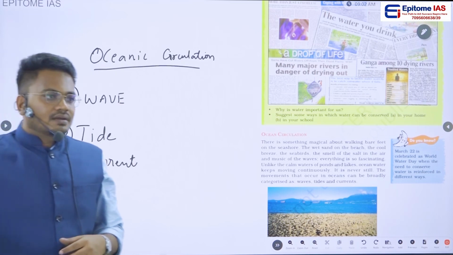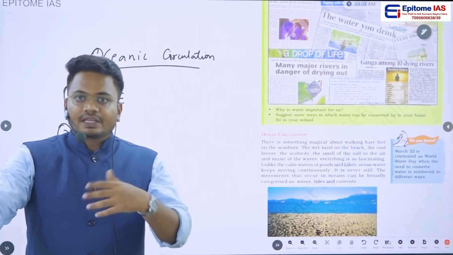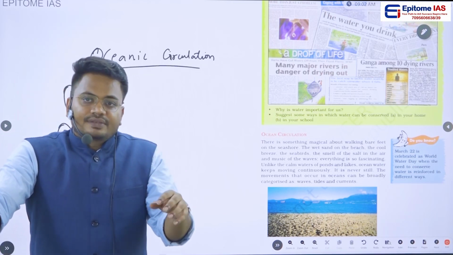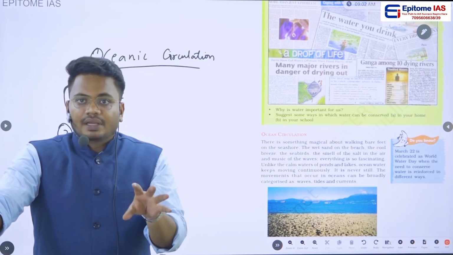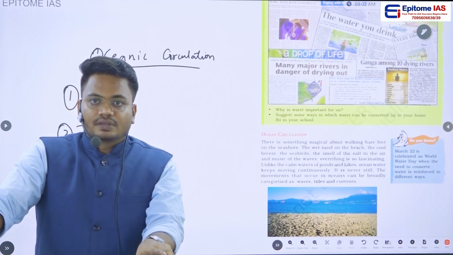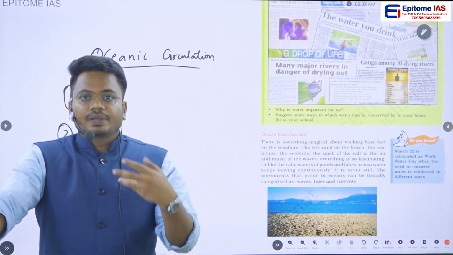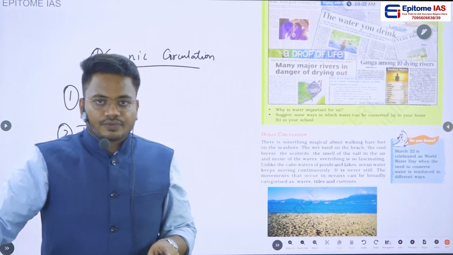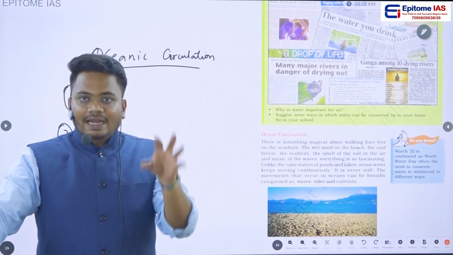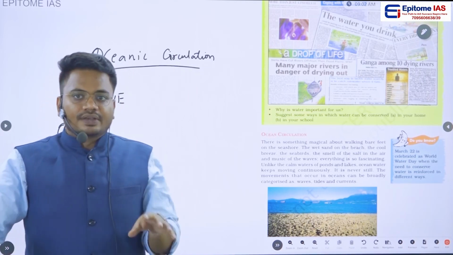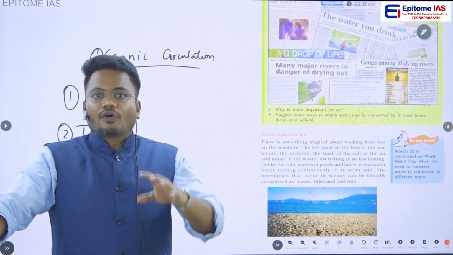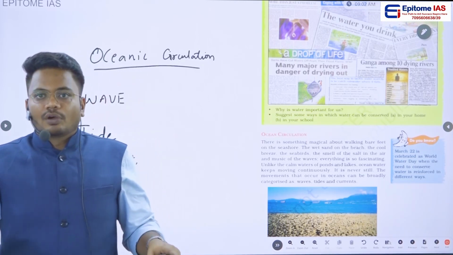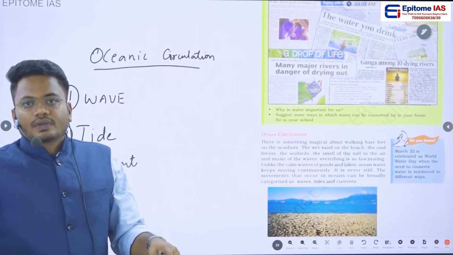Wave is nothing but an energy that is traveling across the surface of the ocean. Now, from where is this energy coming? This energy is coming from winds. Are you getting my point? So winds give energy to the water present on the surface of the earth. Because of that energy, we see the rise and fall of the water surface. Are you getting my point? That particular phenomenon we call a wave.